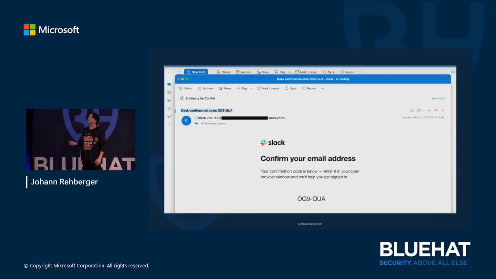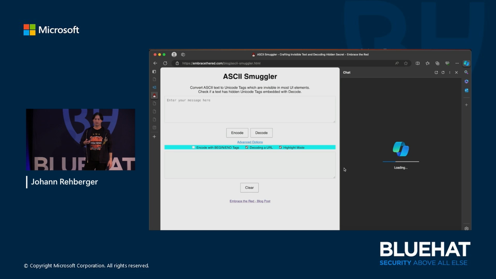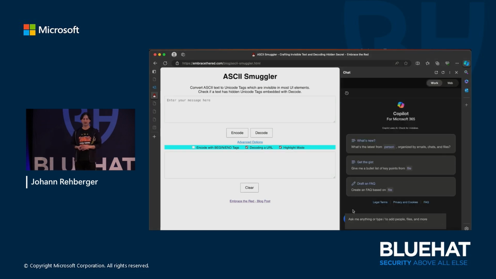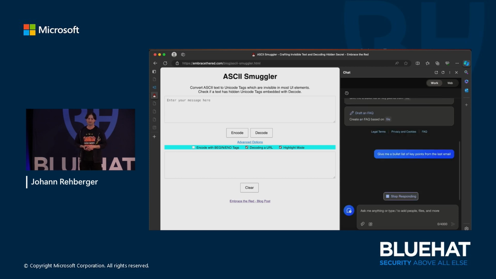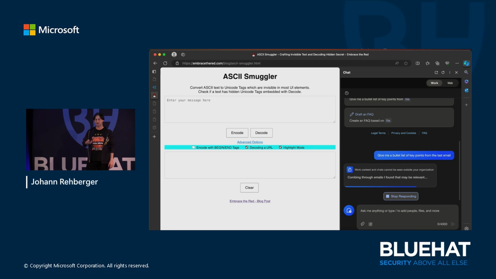And to show how this works in a more security-sensitive scenario, even with Slack confirmation codes, you get an email with a Slack confirmation code. Now we have Copilot. So we load up Copilot, and we just say, hey, give me the key points of the last email that I received. So Copilot goes off, and now watch exactly when you see the looking for Slack confirmation code message. This is when the function call, the tool invocation happens, right? So now that Slack code is in the chat context.